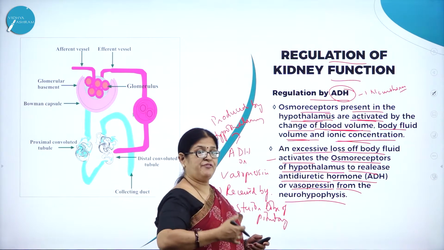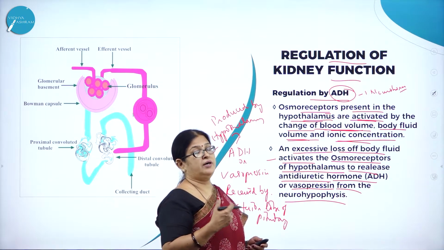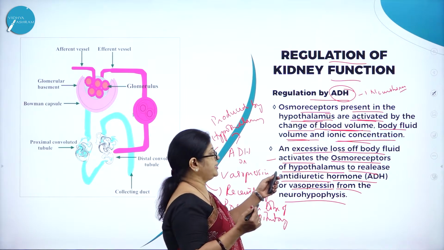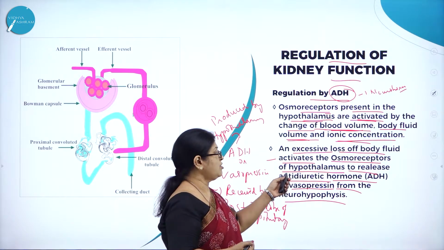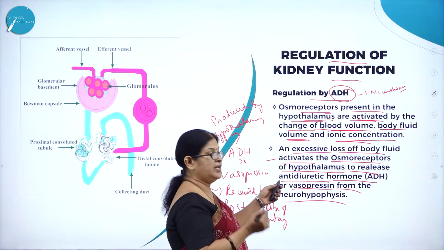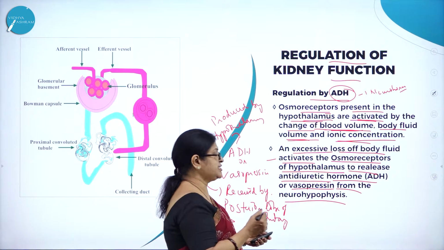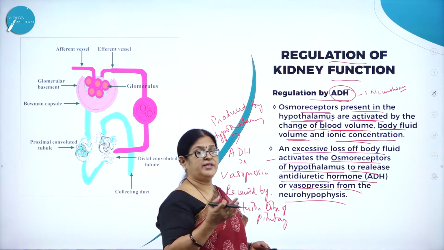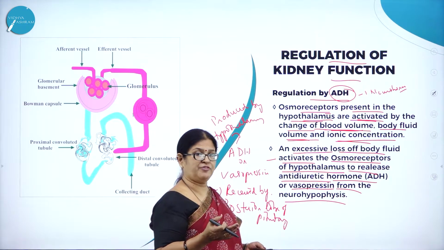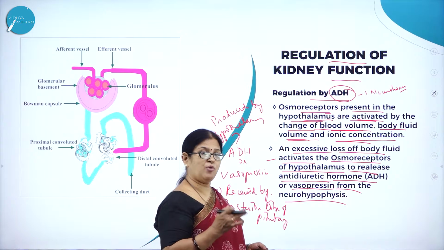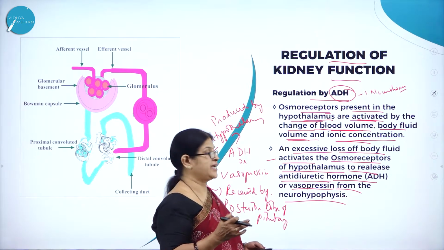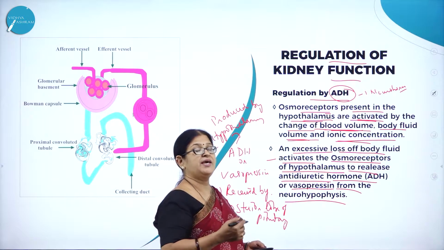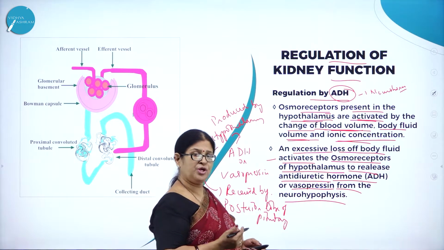If excess water is eliminated through urine, then immediately the osmoreceptors of hypothalamus will release ADH. So this ADH will control the elimination of excess water from the urine and thereby avoid water diuresis. Hence it is called what? Anti means against. Diuresis means excess elimination of water through urine.